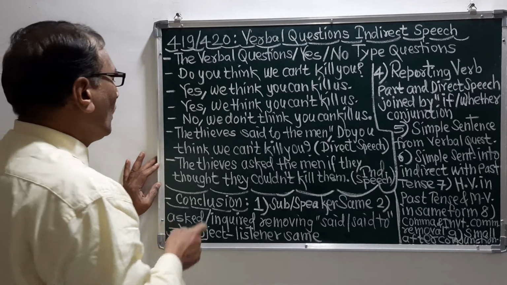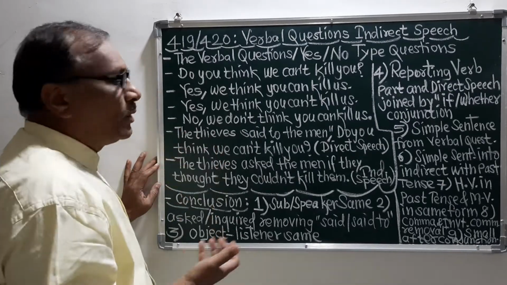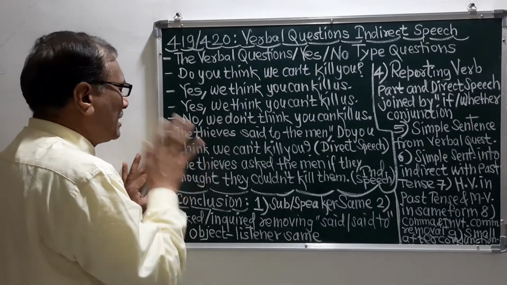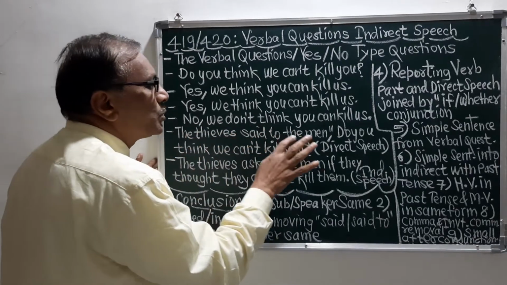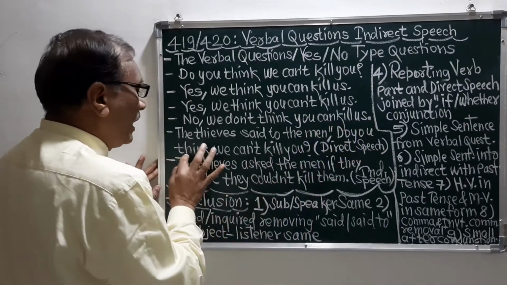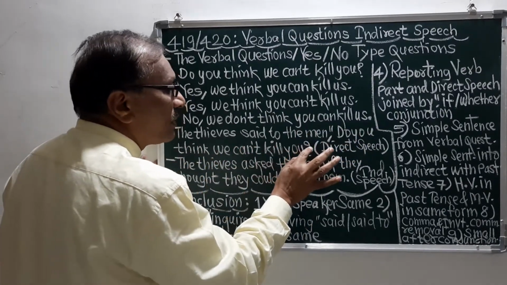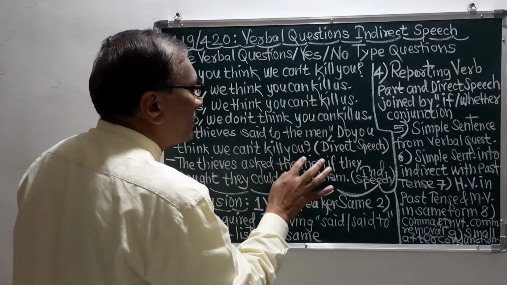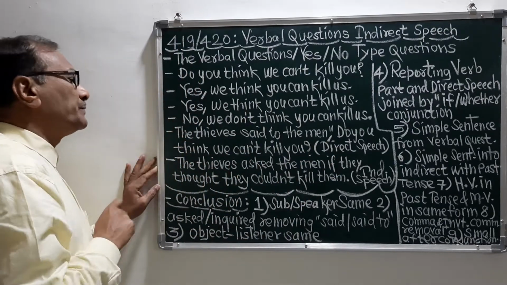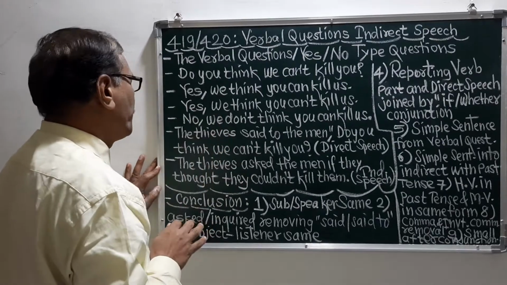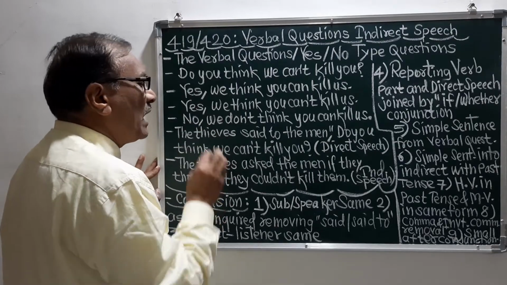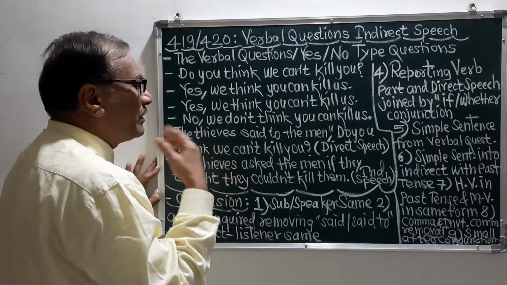Now we will see the direct speech. The direct speech is: the thieves said to the men, comma, inverted comma started, do you think we can't kill you? This is the direct speech, and here the comma and inverted comma have been closed. So remember, this is the direct speech.